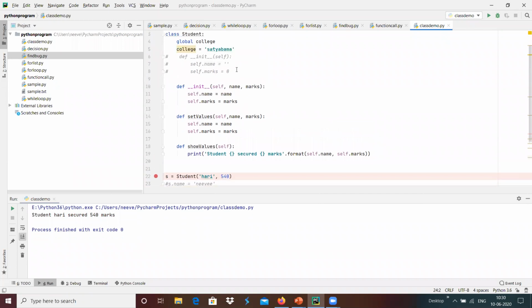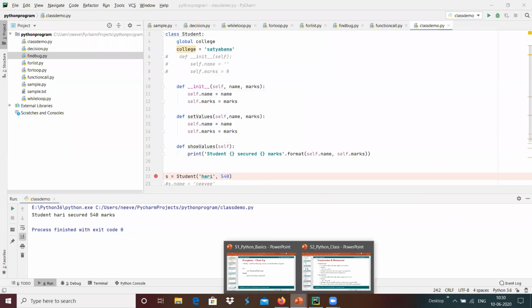By default, there is a constructor which does not receive any arguments. If we want to create our own constructor with arguments, we can do that with def underscore underscore init self, and then add as many arguments as we want in the parametric constructor in our class.